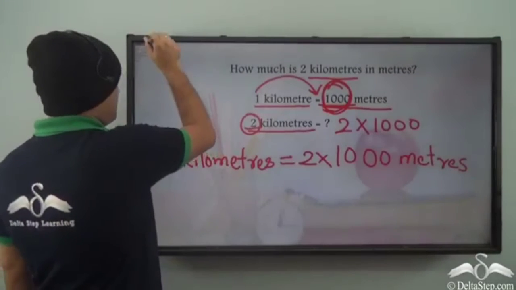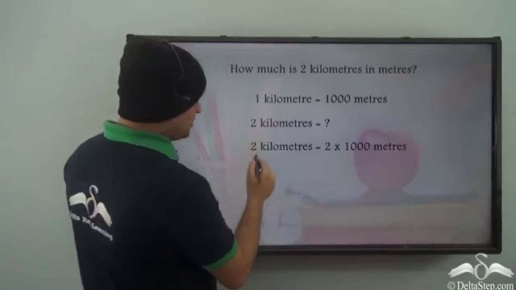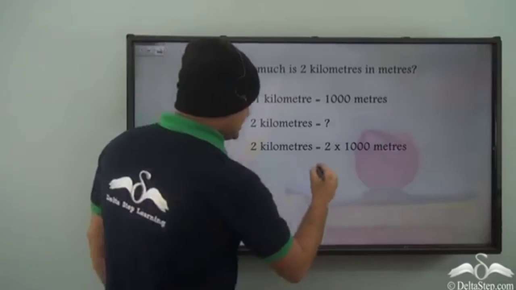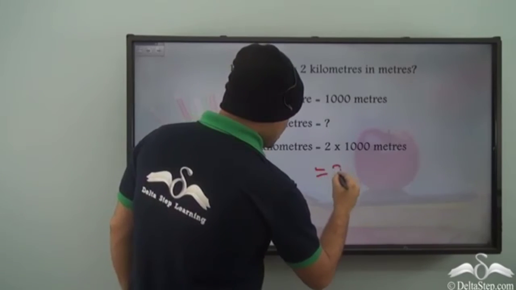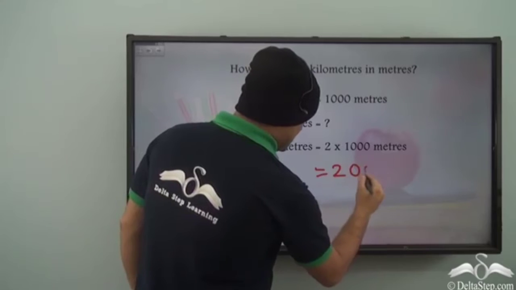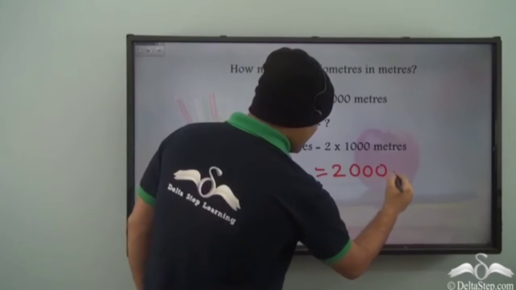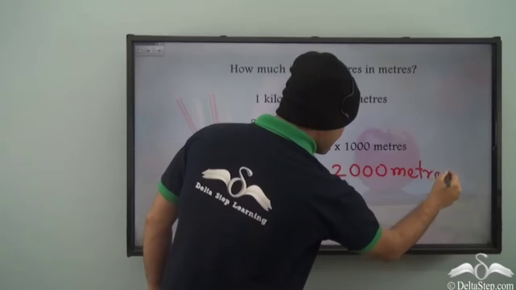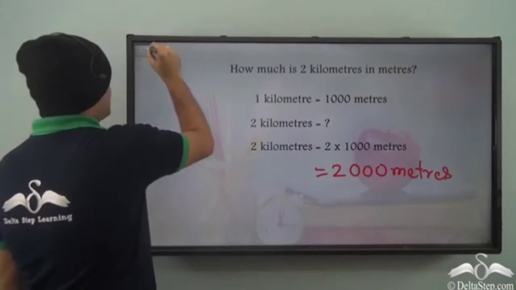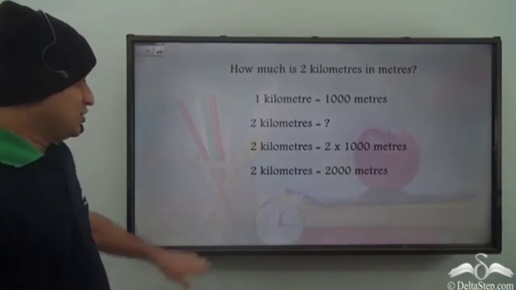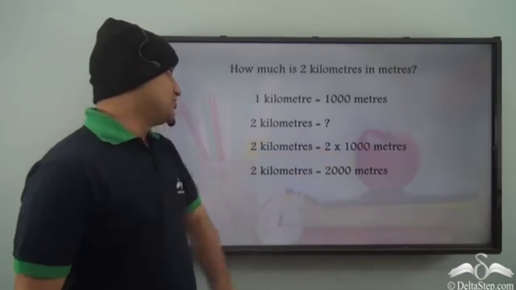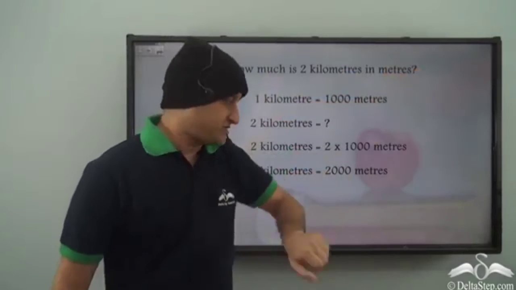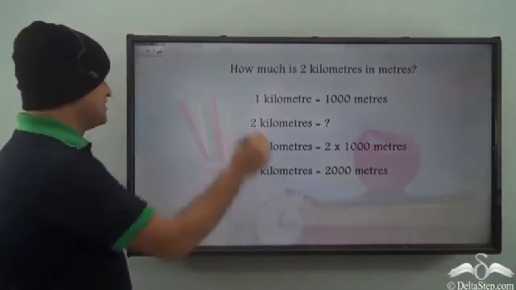So we know that 2 kilometers equal to 2 into 1000 meters, which is nothing but 2000 meters. So you see, 2 kilometers equal to 2000 meters. So how much is 2 kilometers in meters? It is 2000 meters.